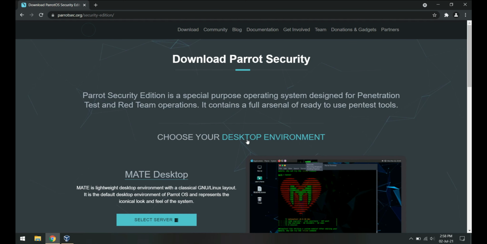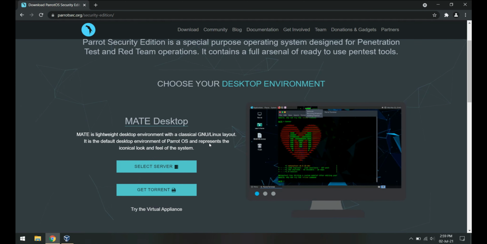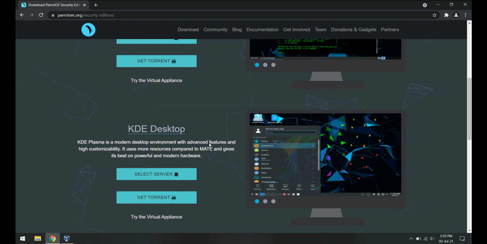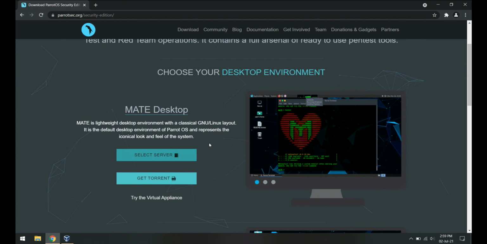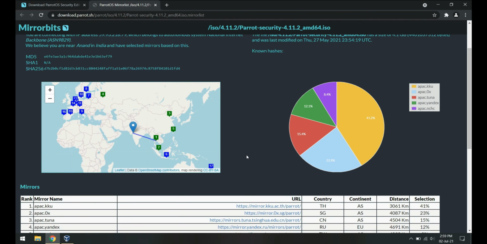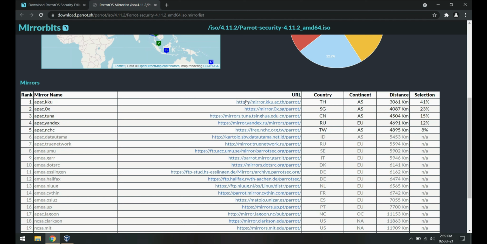Here you have two options to select from. In Linux, there is no single desktop environment like Windows. You can choose any environment you like. I'm going with Mate here, but you can get any of them. Just click on any link and it will start to download the ISO file.